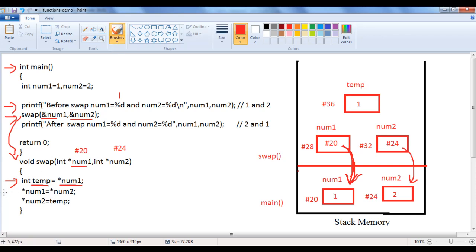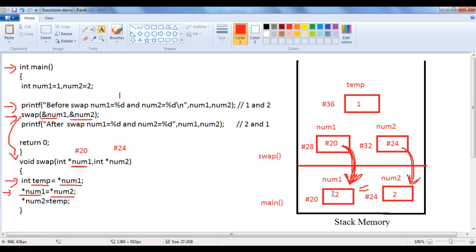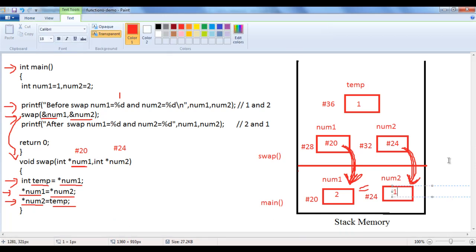Then this statement is executed. What we are saying here is, the value at which num1 is pointing should be equal to the value at which num2 is pointing. What happens here? The actual parameter num1 value becomes 2, guys. So here the actual parameter values are getting swapped, you can see that. Then this statement is executed. The value at which num2 is pointing should be equal to the value of temp. What happens here? Num2 is going to become 1.